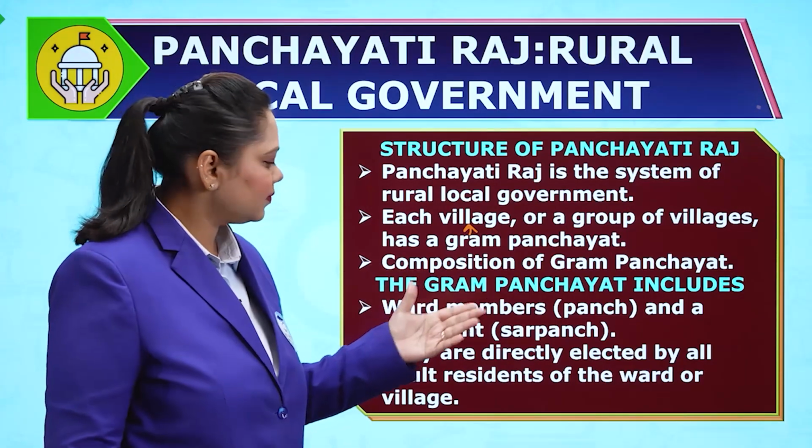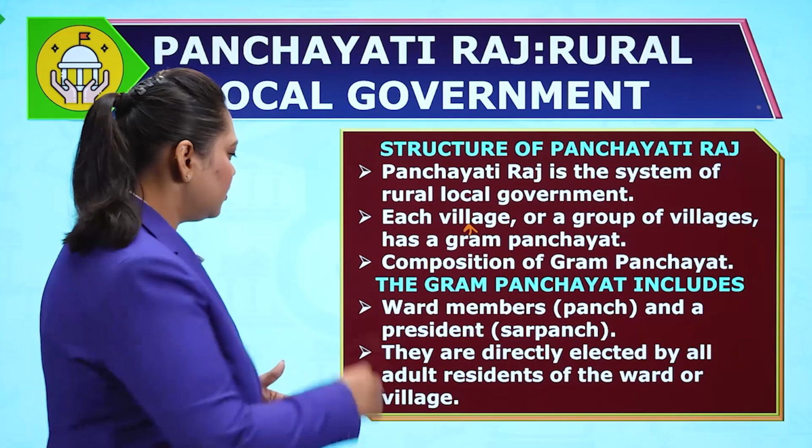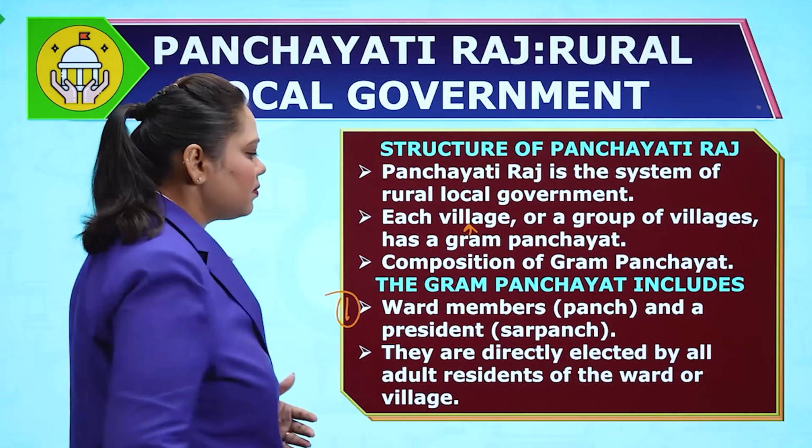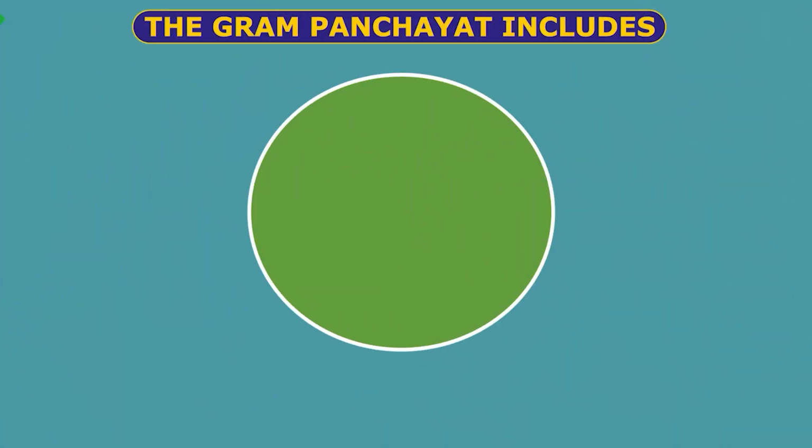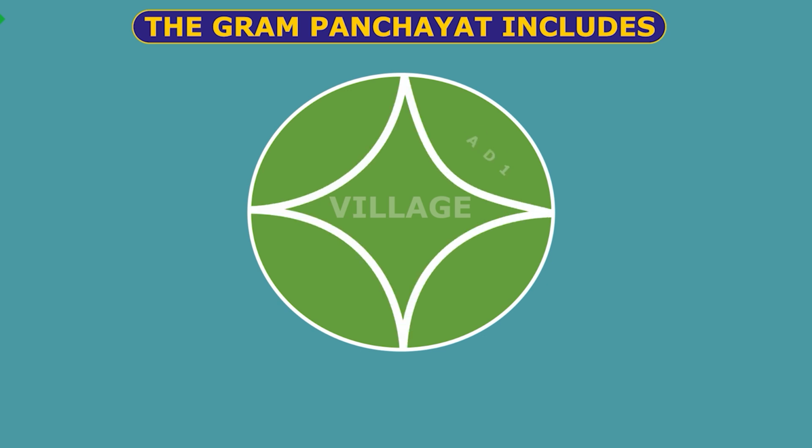Composition of the Gram Panchayat. The Gram Panchayat includes, firstly, all the members of the ward. Like I have been telling you, if this is your village, it will be distributed into different wards.